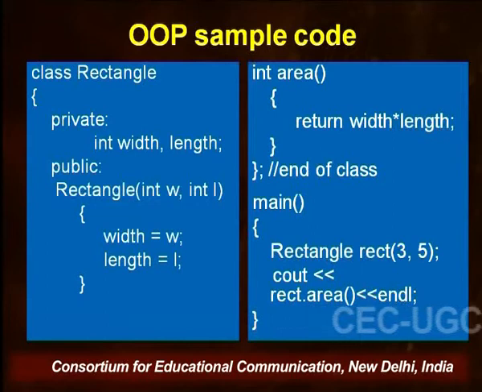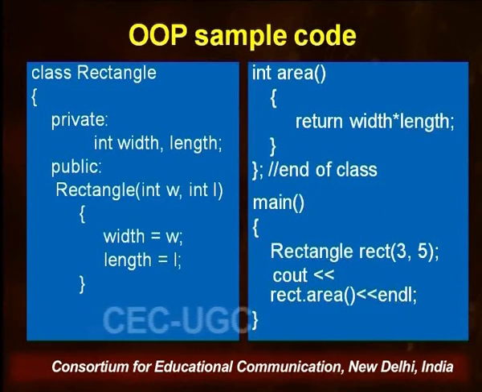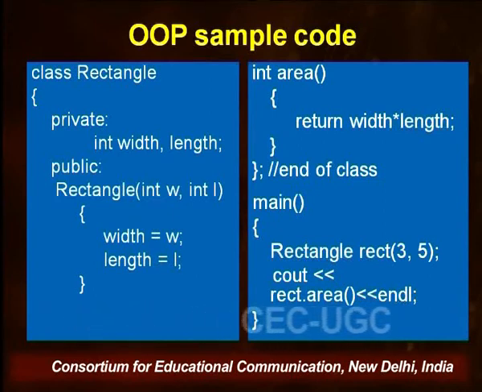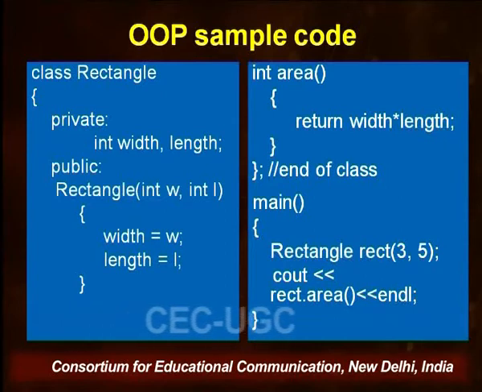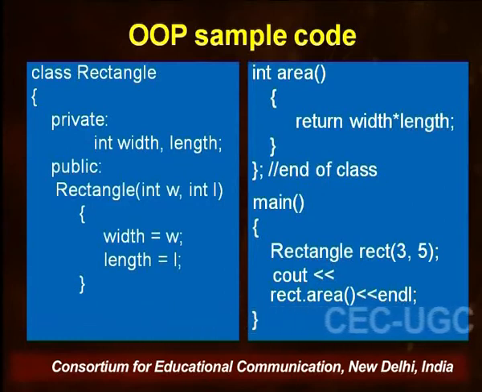I can say this main function is calling rectangle as if it is a kind of data type, and we have created one object which is rect. Rect is the object of class rectangle, and we have passed two parameters within this object, 3 and 5, and then we need to calculate the area of the rectangle with these parameters 3 and 5.